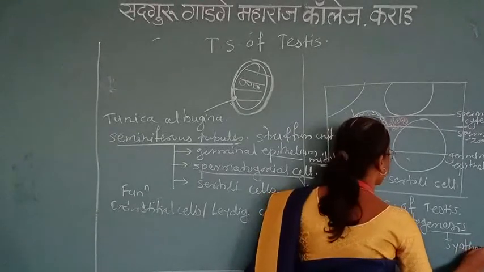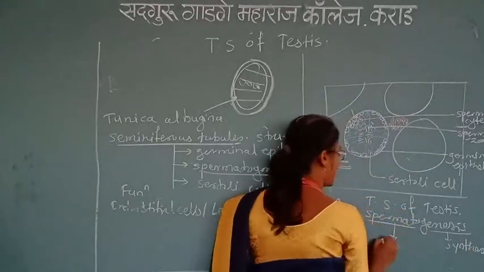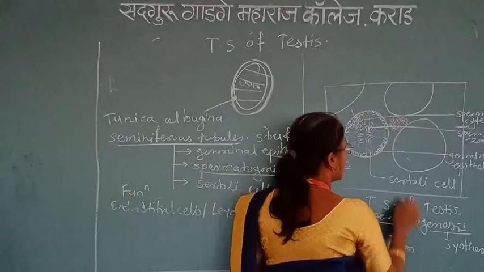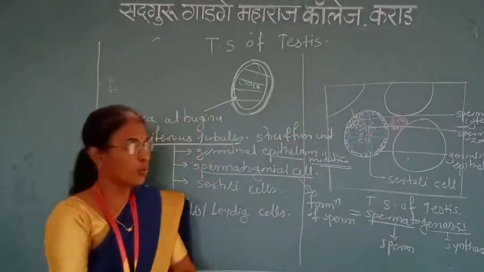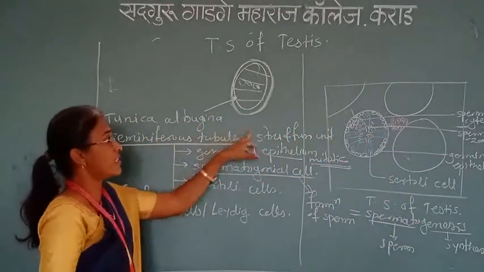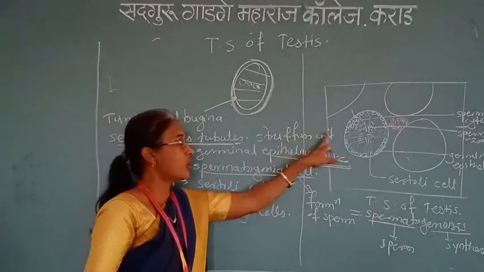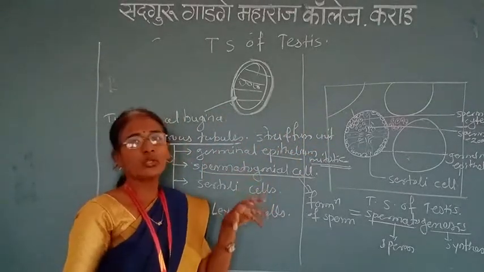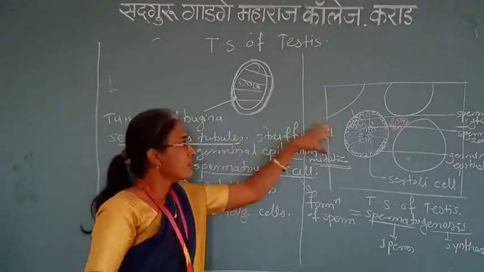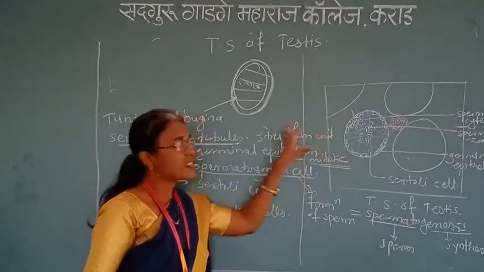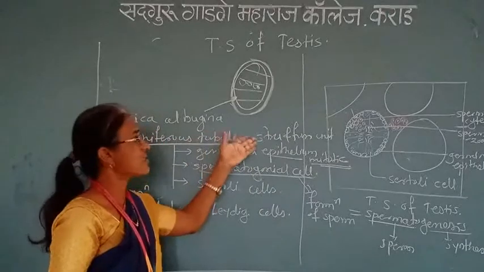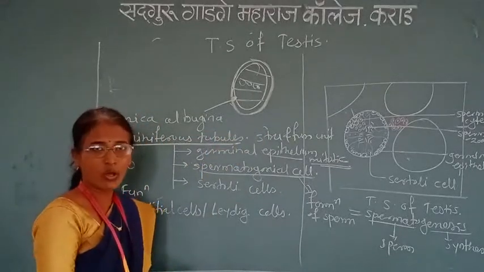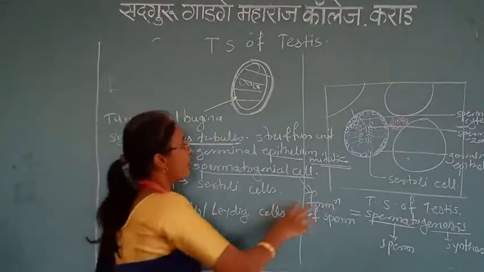It is the sperm synthesis, especially taking place in the seminiferous tubule. Hence, it is called the structural and functional unit of the testis, because sperm are actually synthesized in the seminiferous tubule.